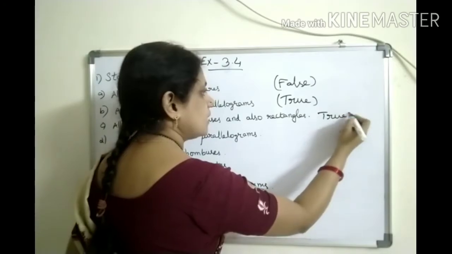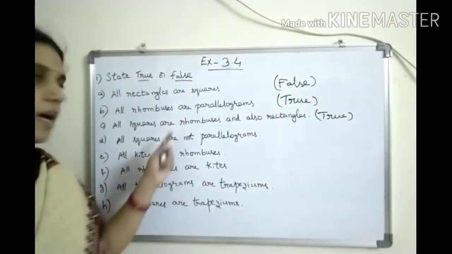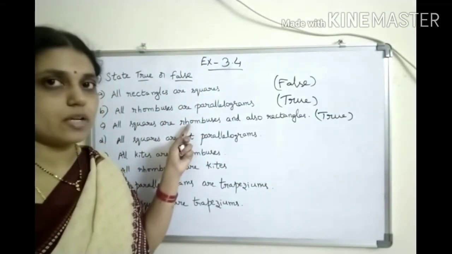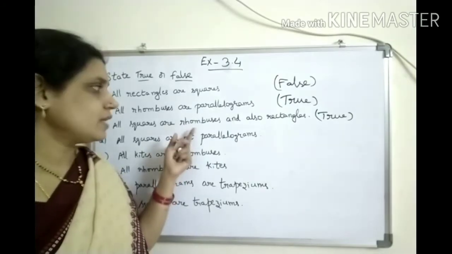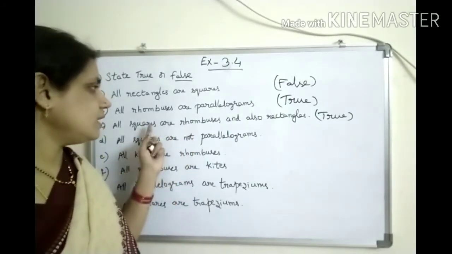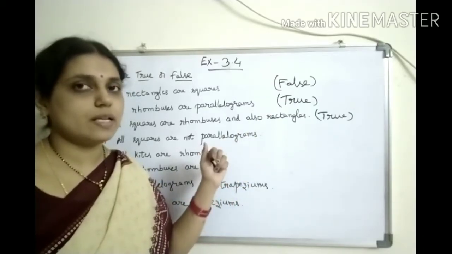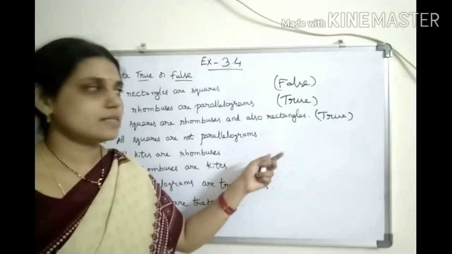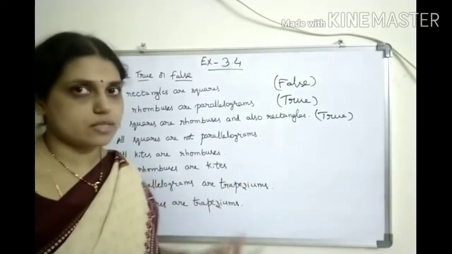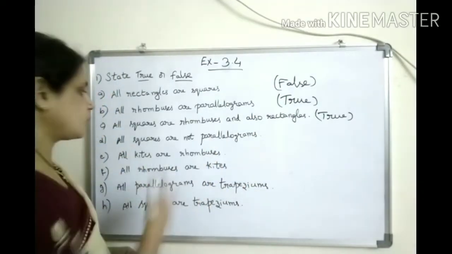How it is? Any square is having all the four equal sides and the diagonals are perpendicular bisectors to each other. That's why it is a rhombus. And any square, definitely the diagonals are equal and the opposite sides are parallel and equal and each angle is 90 degrees. That's why any square is a rectangle also. That's why the given statement is true.